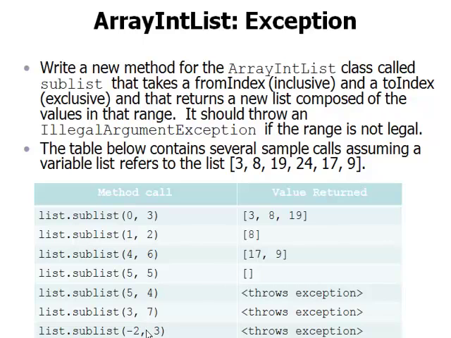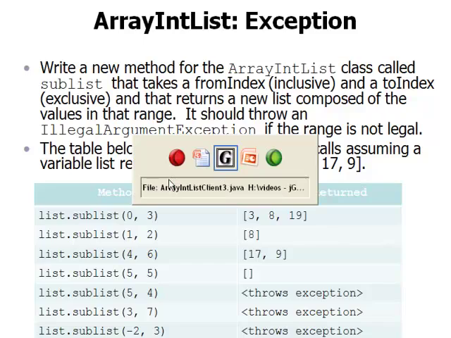But here are 3 examples of illegal calls. We shouldn't have a from index that's bigger than the to index. They can be equal, but this first one can't be bigger. We also can go up to a to index of 6. That's the size of this list. So we can go that far, but we can't specify something that's even bigger. A 7 would be even beyond that. And the convention in Java is that that becomes an error. And similarly, if a from index is a negative number, that would be an error.